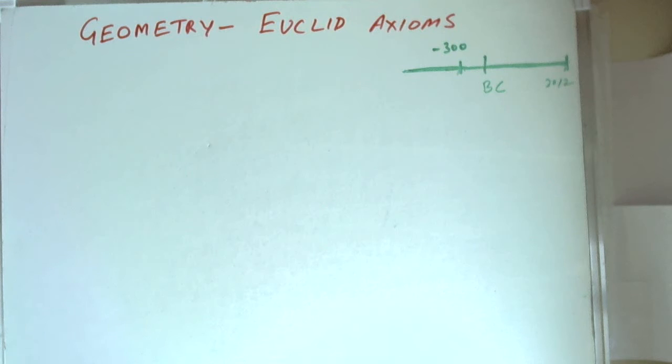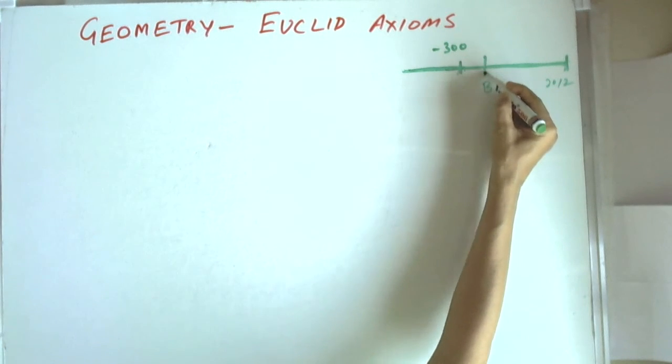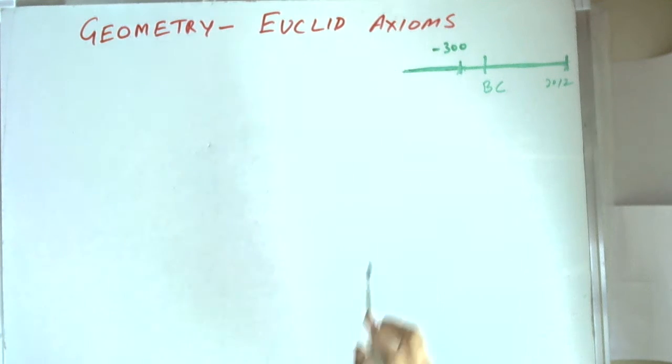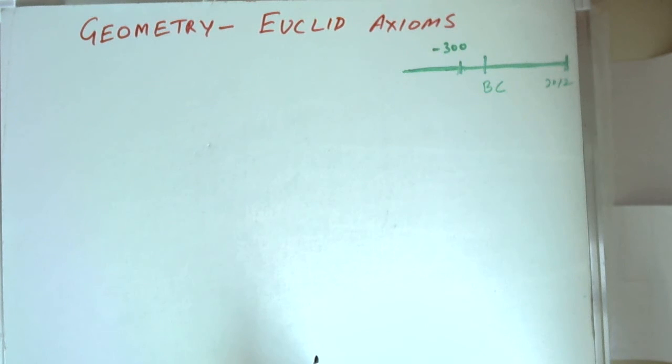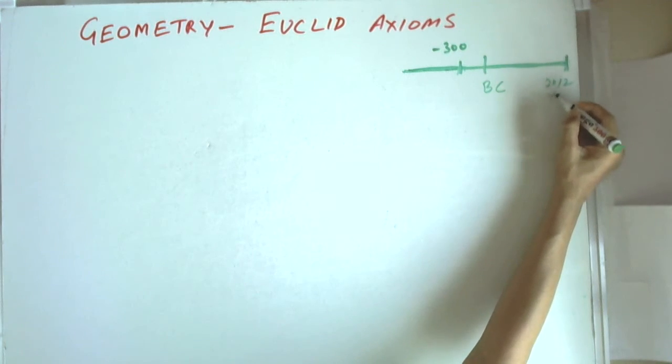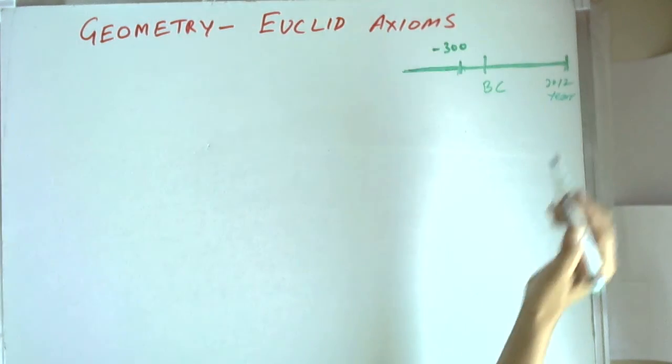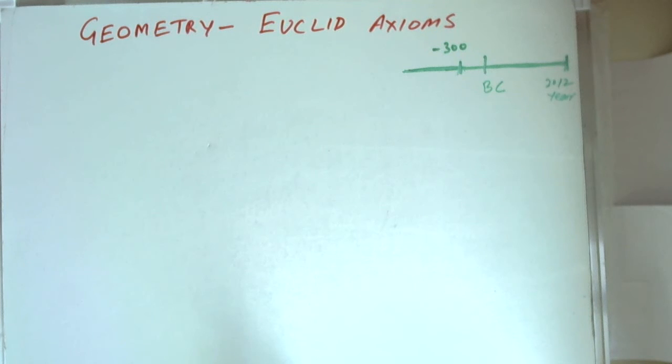As you know from the earlier video, Euclid was a Greek mathematician who was born 300 years before Christ. So if we look at the timeline, this is the time when Christ was born, and he was born 300 years before that. Today we are running in the year 2012, so that means from today it was more like 2300 years earlier.